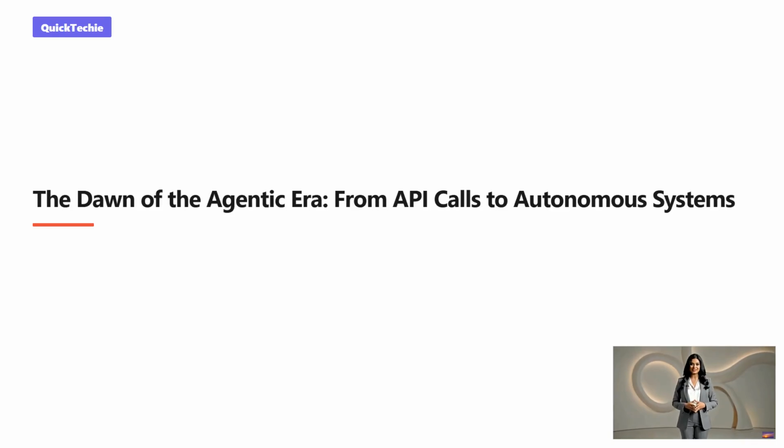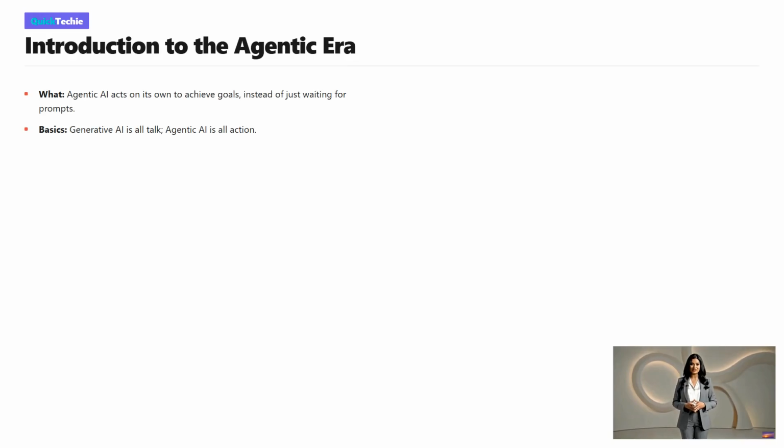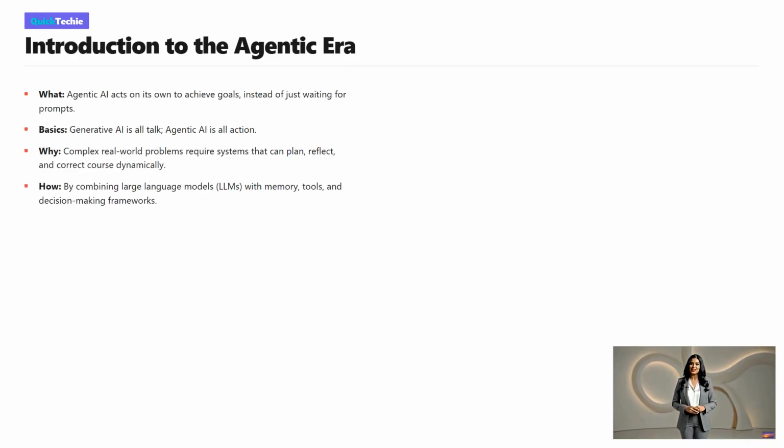Welcome, everyone. Today we are embarking on a fascinating journey through the evolution of AI software. We will explore how we have transitioned from simple, stateless API calls to dynamic, autonomous agentic systems. Let's get started. To understand the dawn of the agentic era, we must first define what makes an AI agentic.